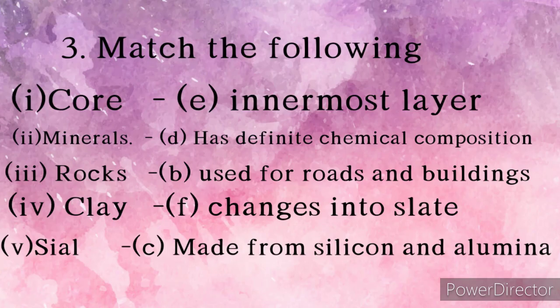Question 6. Match the following. First, core will be matched with E. innermost layer. Second, minerals will be matched up with D. has definite chemical composition. Third, rocks will be matched with used for roads and buildings. Fourth, clay will be matched with F. changes into slate. And fifth, sial will be matched to C. made of silicon and alumina.